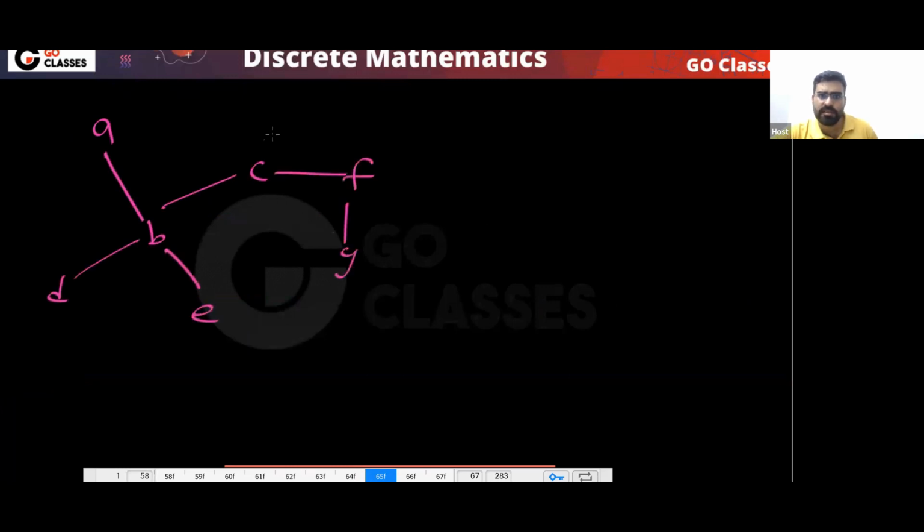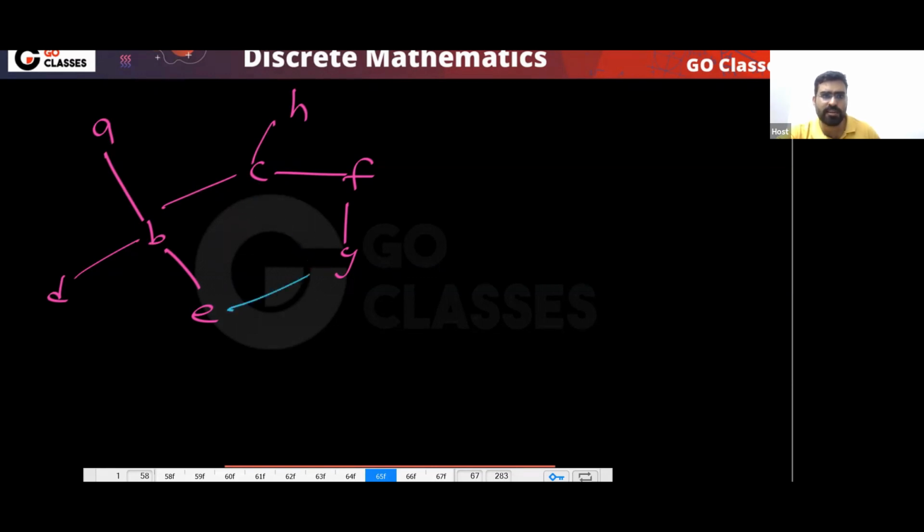Because if you have some tree, for example, a tree with vertices A, B, C, D, E, F, G, H, and you add one edge, you will get a cycle.